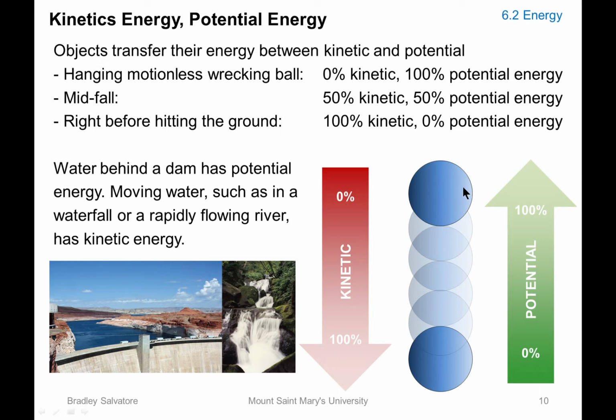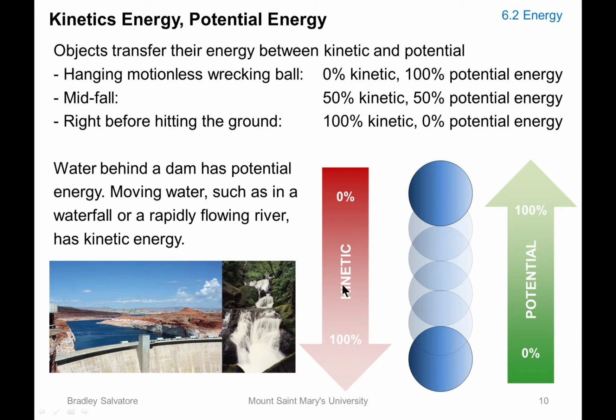Once it starts moving and falling down, the kinetic energy will start to increase, and the potential energy will start decreasing from 100% to lower and lower. So somewhere at the midpoint in the middle, you will have 50% kinetic energy and 50% potential energy because you're just losing more.